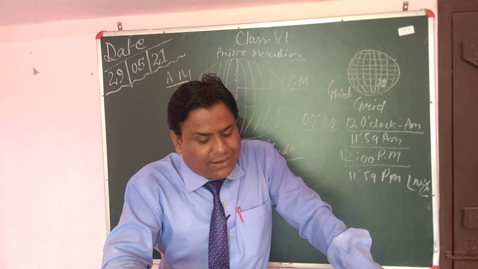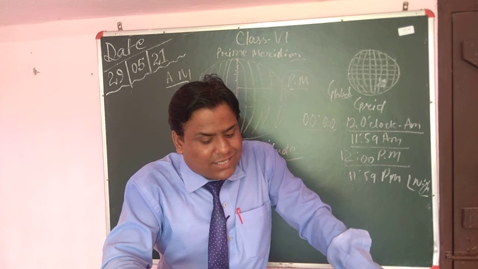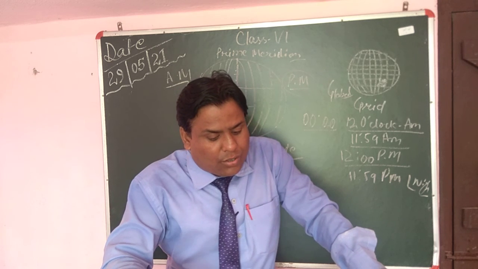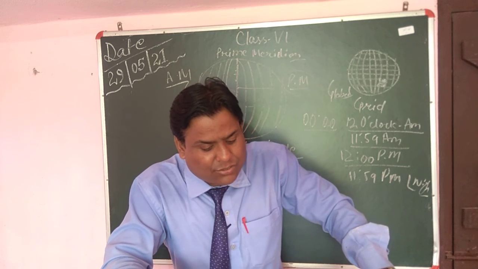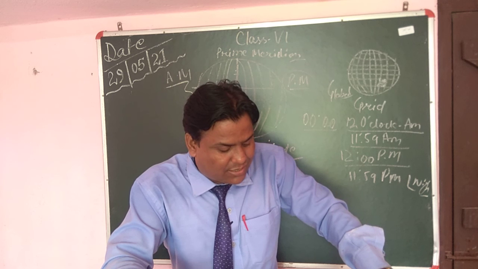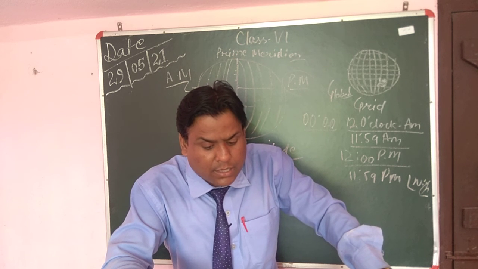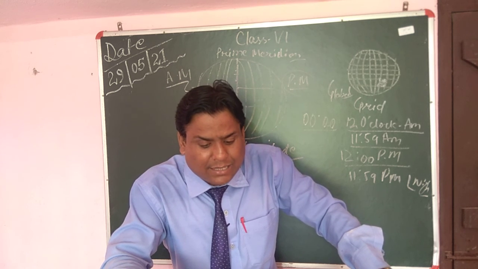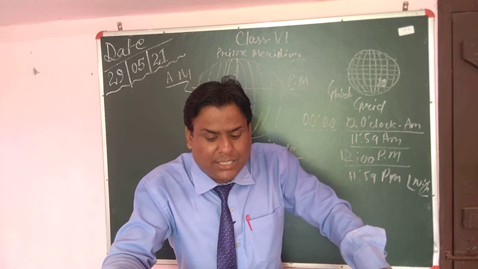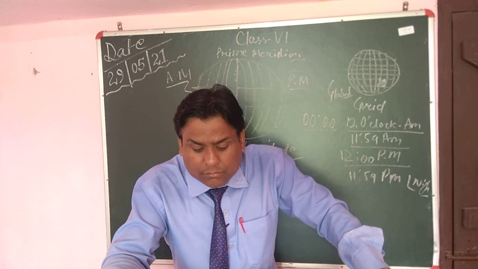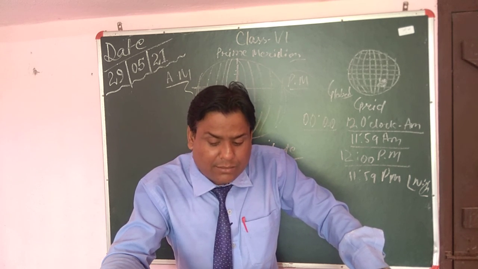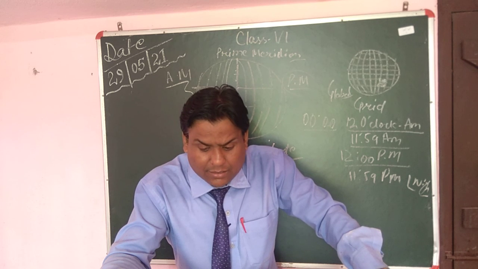To solve this problem, an imaginary line called the International Date Line was created. It is more or less the same as the 180 degree longitude, but not a straight line. It is not a straight line. Got my point? You have to remember, and there are some methods given to find out when the longitude is given. These formulas you have to remember and just write down in the fair copy.